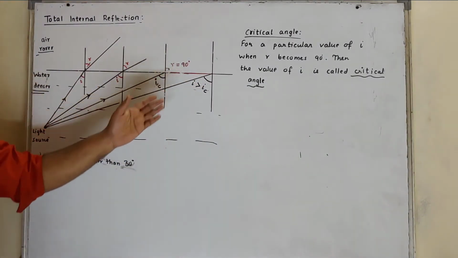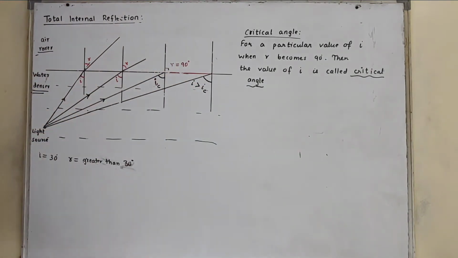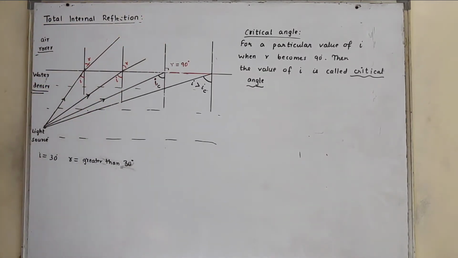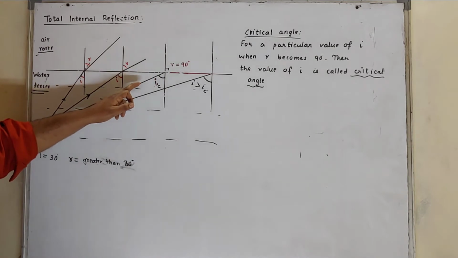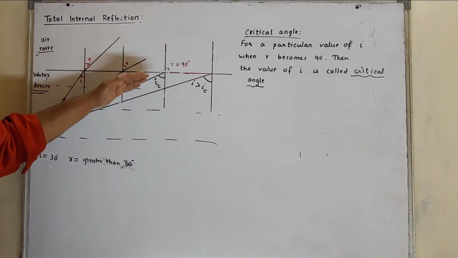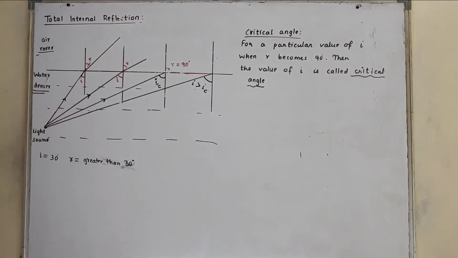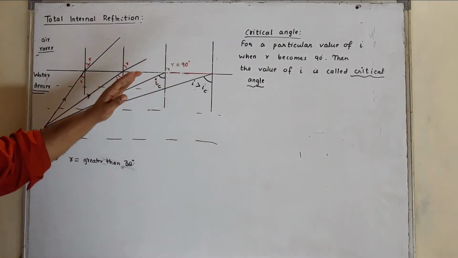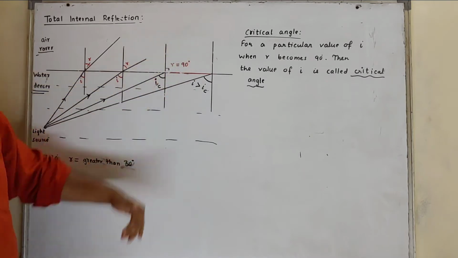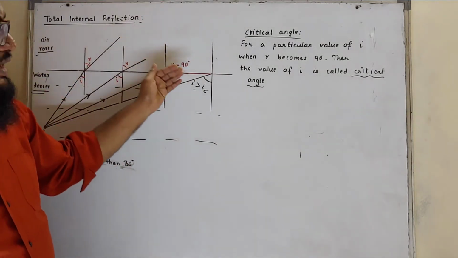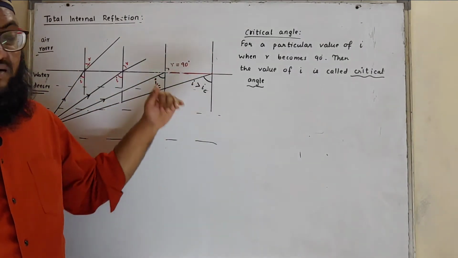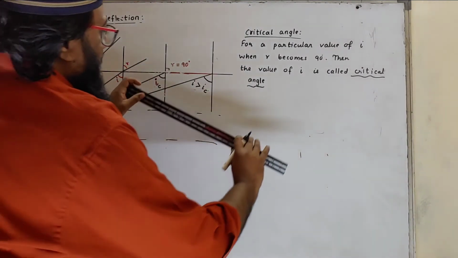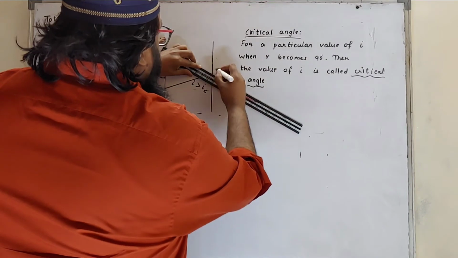So when the value of I is greater than the critical angle, as I said, R will be greater than I. R is 90 at the critical angle. Now if we increase the angle of incidence more than the critical angle, definitely the angle of refraction will be greater than 90. Now when it is greater than 90, what will happen?